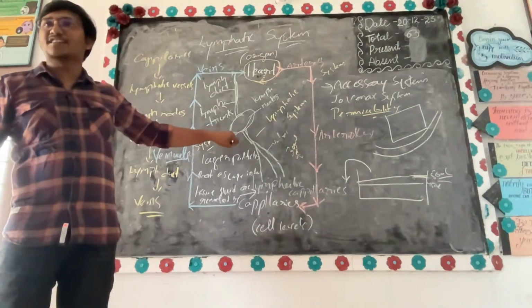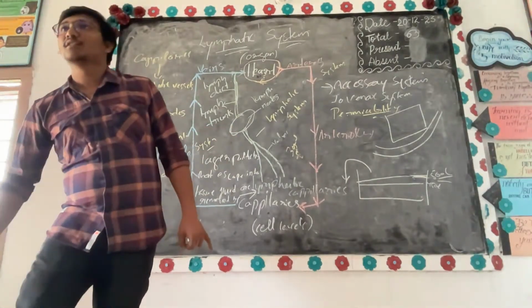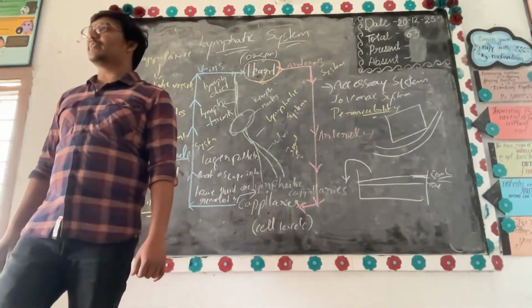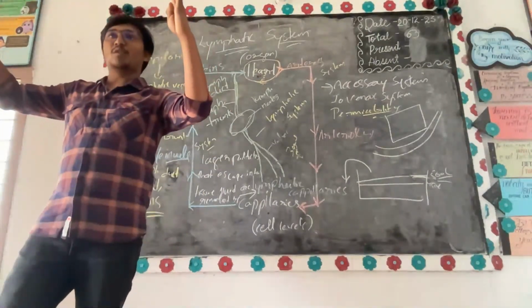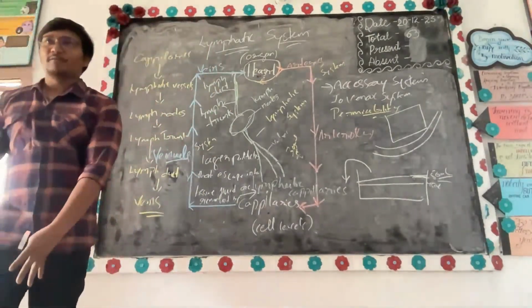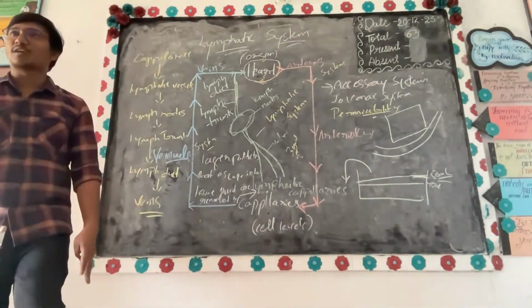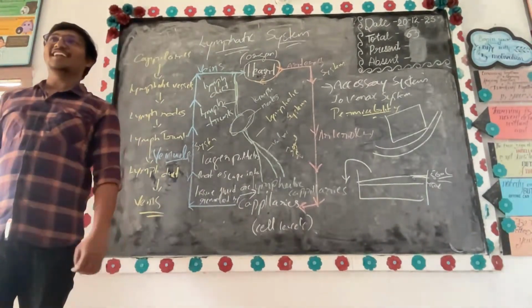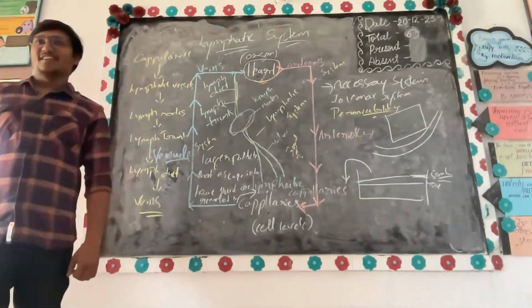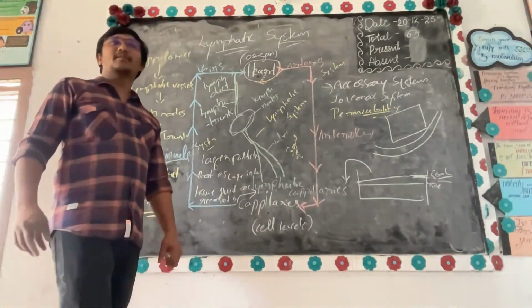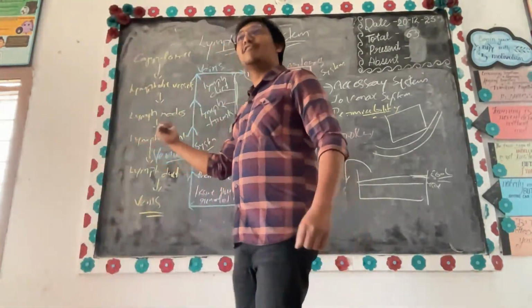No. If it is not removed, where will it stay back? It will stay back in the lymphatic system itself. If it is the leg, it will stay in the leg. That's why one leg stays thin and one leg becomes thick. Okay, you understand? Filaria is nothing but something which attacks your lymphatic system.